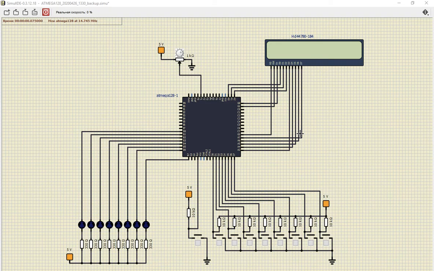Hello everyone, it is Team Rolling Stones and now we are going to show you a demo of our project, Digital Alarm Clock, on a Simul IDE.